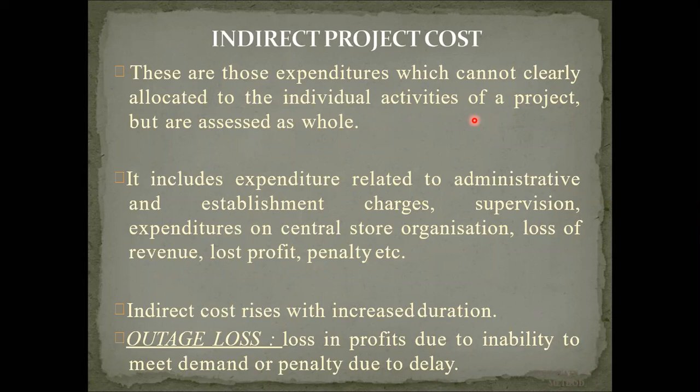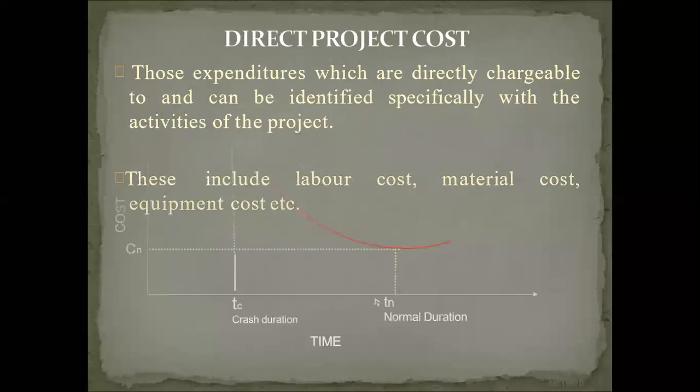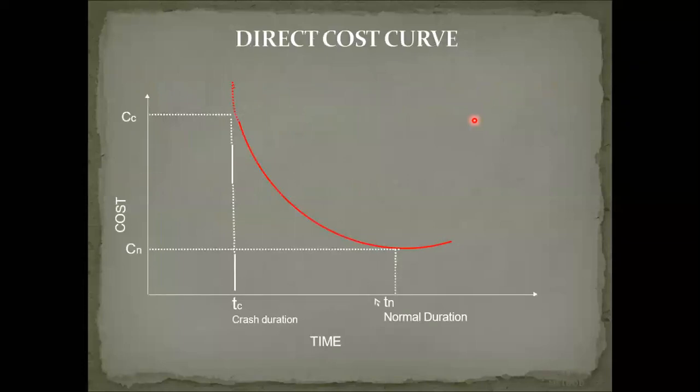So we have to take the balance between this direct cost and indirect cost. Then those direct costs, already we have gone through this, are those expenditures which are directly chargeable and can be identified especially with the activities of the project. These include labor cost, material cost, equipment cost, already we have discussed this. Then this is the direct cost.